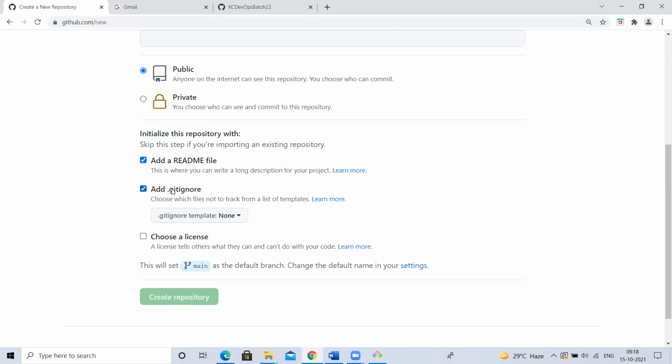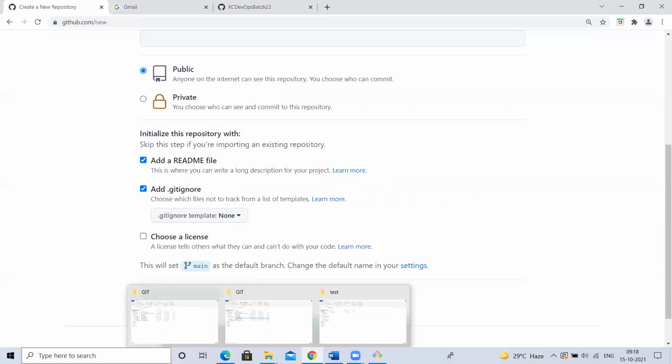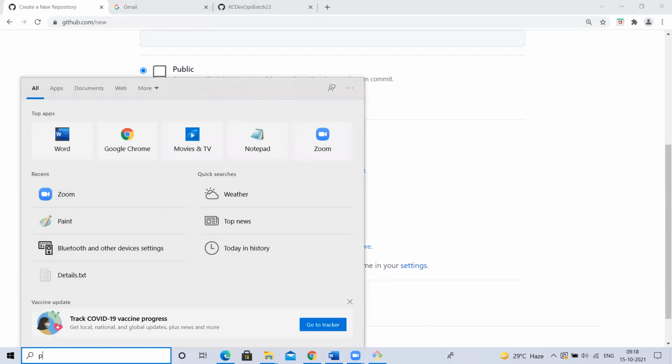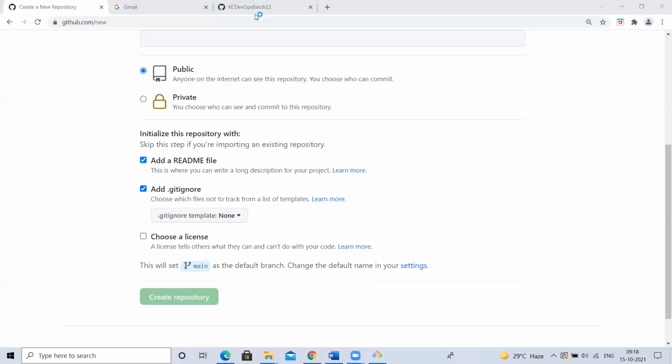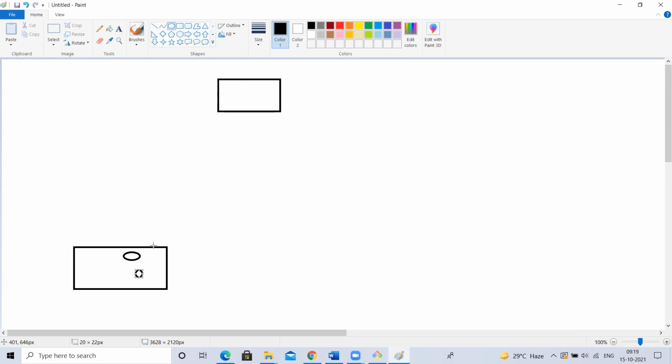Now, what is this git ignore? This is very important in real time. You will understand going forward when we go to Maven, but let me explain anyhow. For example, if you're working on a Java project or Node.js project, in your local there will be some files which you should not push to GitHub. Why? Because if you push these files to GitHub, it will corrupt someone else's machine. Someone will clone it, and these files are specific to your local.